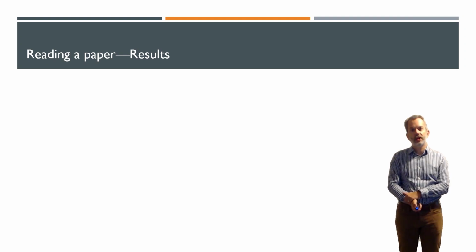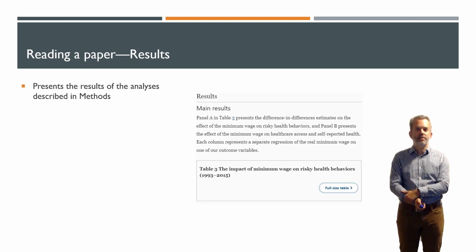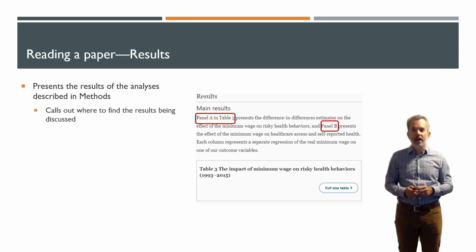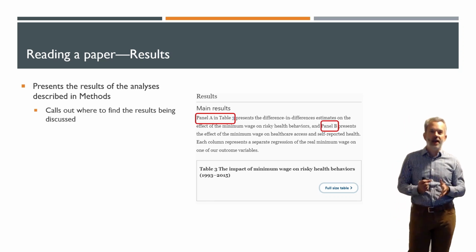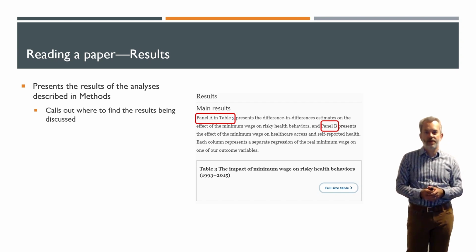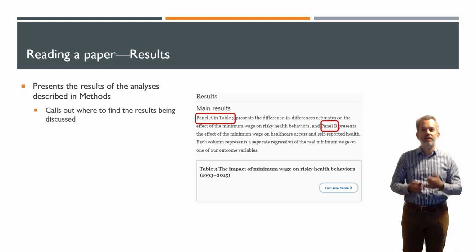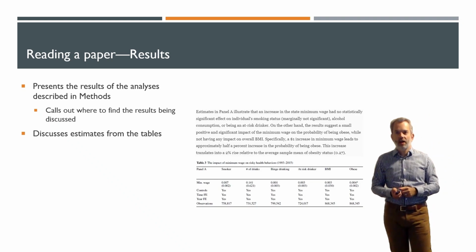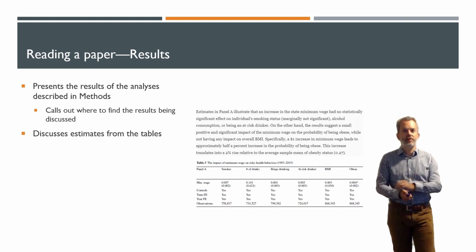The next section is the results section, where the paper explains what the answer was. And it typically includes a number of tables and or figures to present the results and descriptions of each set of results. And as we go through the results section, the text is going to call out where to find the results being discussed. So here you see references to panels A and B of table 3. So we know exactly where to go to find the results that they're going to talk about next.